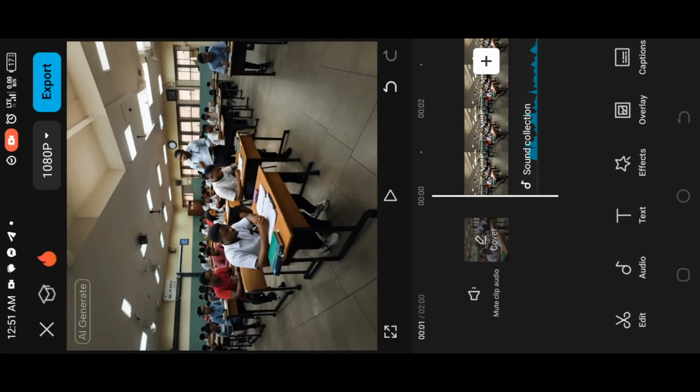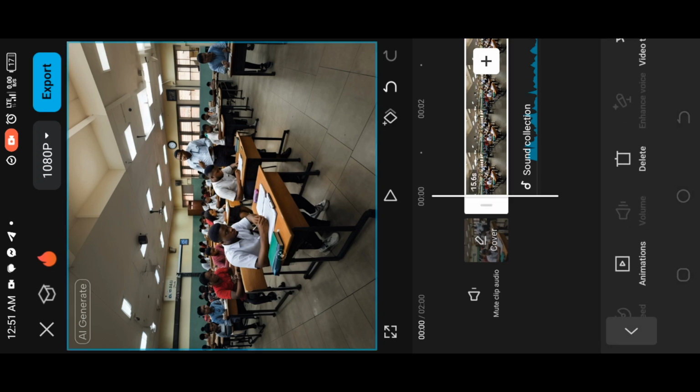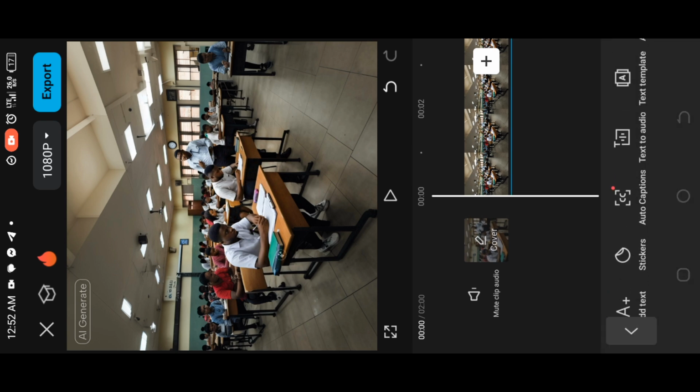Can you see? Next step is written text. Click on this arrow to go back and click on the text icon. You click on auto caption. Then it shows a list of templates. You can choose the second or third, but I'm going to choose the first one. Then you click on generate. After clicking on generate, you wait for it to generate. Can you see the caption generated?